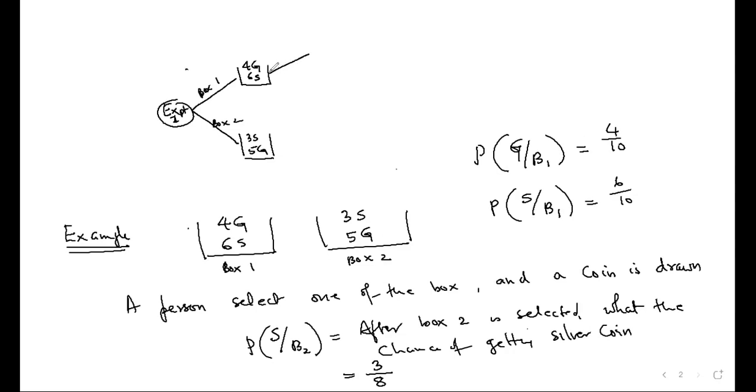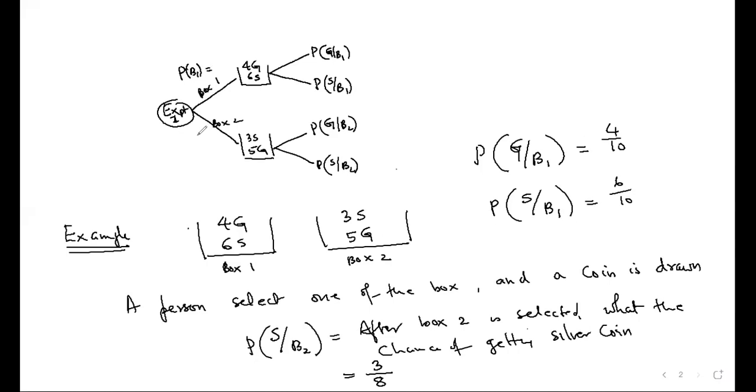Then, what is the possibility? Either I can take a gold coin, so it is written as probability of G given B1. This is written as probability of S given B1. If you want to say probability of S alone, that is meaningless. This is probability of G given B2. This is probability of S given B2. Did you understand the notation?